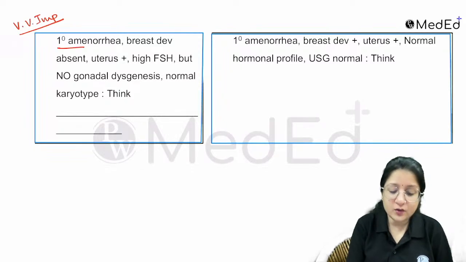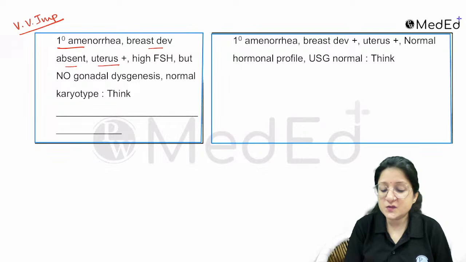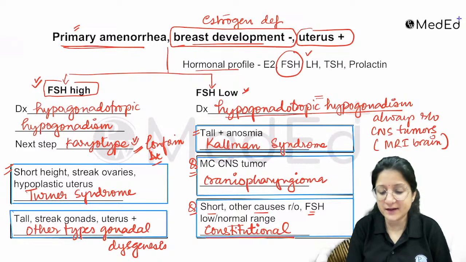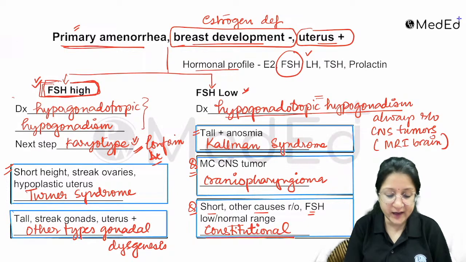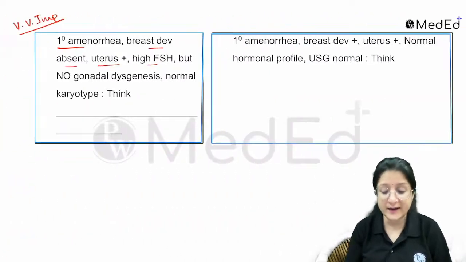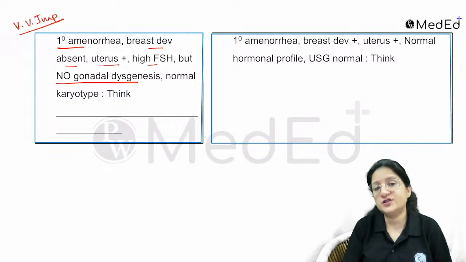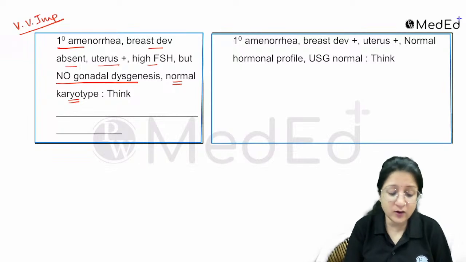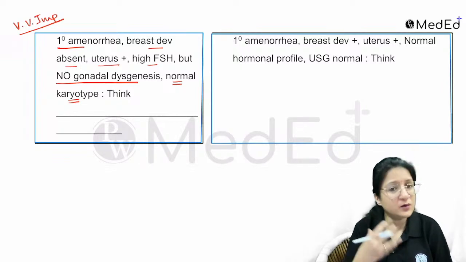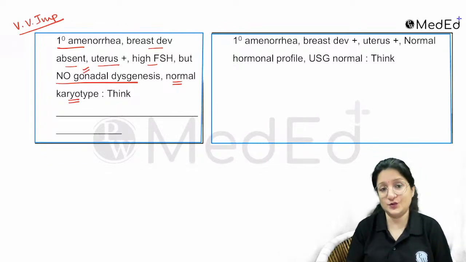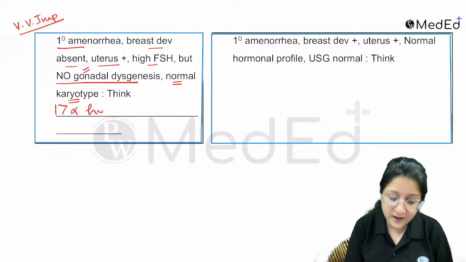So let's say you have primary amenorrhea, breast development is also absent, uterus is present, high FSH. It is hypergonadotropic hypogonadism. You've done a karyotype, it is normal, so it is not gonadal dysgenesis. Say there is no gonadal dysgenesis, there is a normal karyotype. What can you think of? Think about a rare cause now. The rare cause could be any enzyme deficiency. Maybe the gonads are there, but they cannot synthesize the hormone. So think about 17 alpha hydroxylase deficiency.